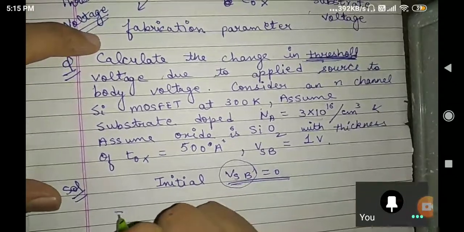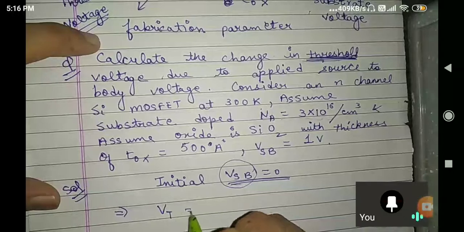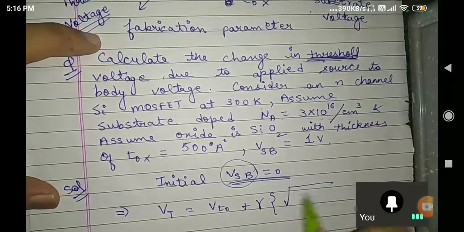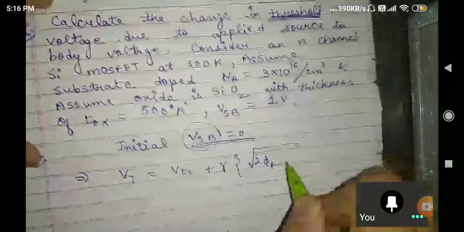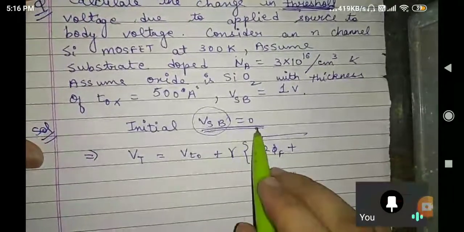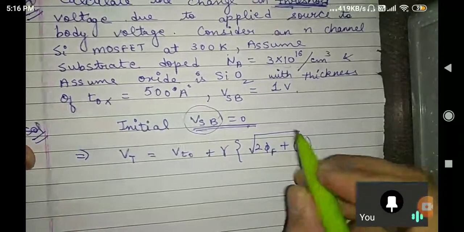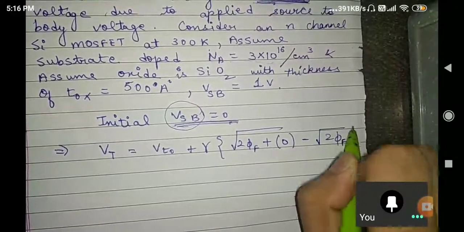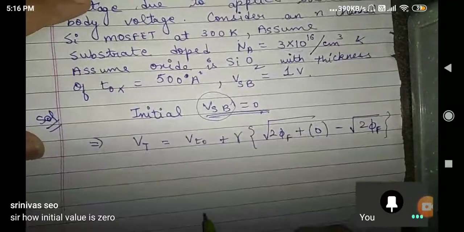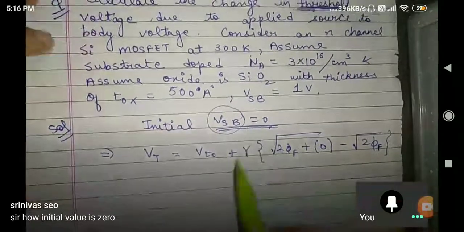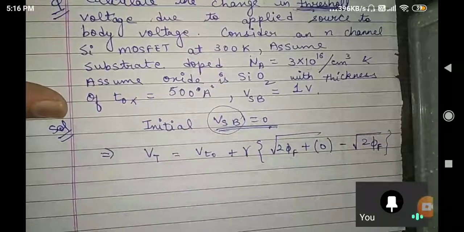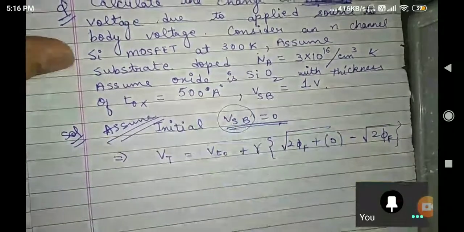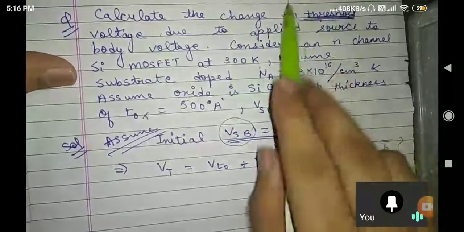Now, sir, we know that Vt, right now you have told us that, sir, Vt equal to Vt naught plus gamma times of under root of 2 phi f plus VSB, and in the initial case VSB is 0. So, sir, 0, and this is what, sir? 2 phi f. Sir, how is the initial value 0? See what I am saying, assume, see what they are saying, calculate the change in threshold voltage.